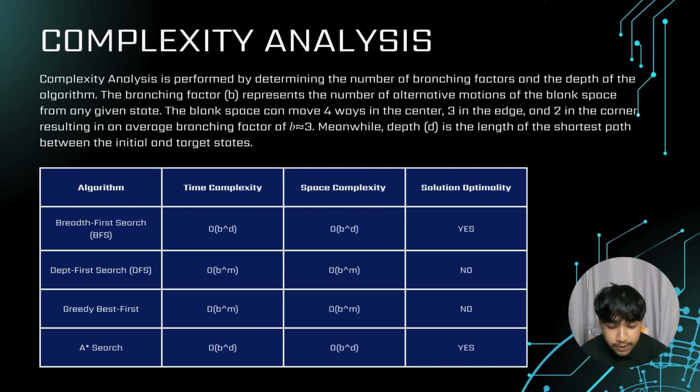Using an admissible heuristic, A* search expanded significantly fewer nodes than BFS while maintaining the shortest path to the goal. While DFS required the least amount of memory, it frequently produced highly suboptimal paths, making it unsuitable for puzzles requiring the shortest possible move sequences.